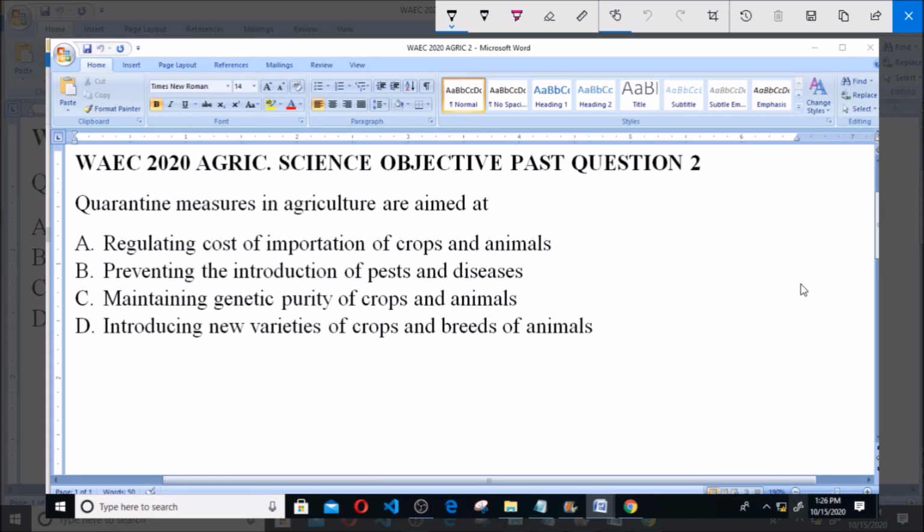Quarantine measures in agriculture are aimed at A. Regulating cost of importation of crops and animals, B. Preventing the introduction of pests and diseases, C. Maintaining genetic purity of crops and animals, D. Introducing new varieties of crops and breeds of animals.